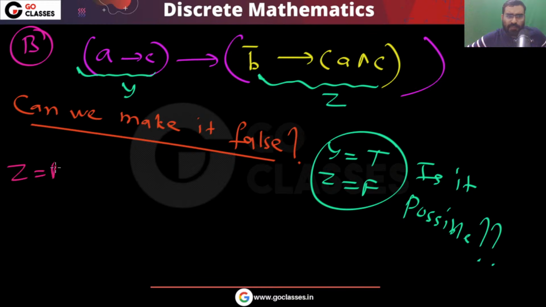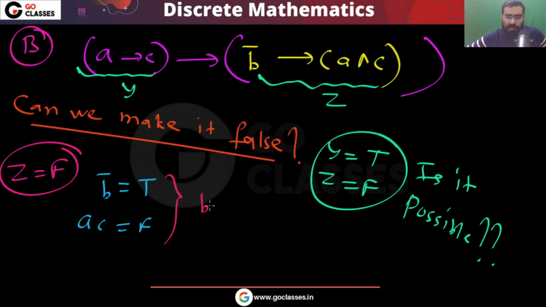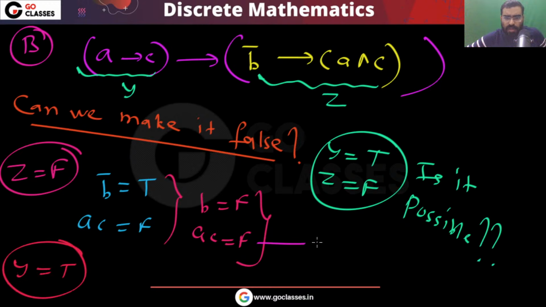See, if you want to make Z false, then what will you have to do? Definitely you have to make this true and this false. So it means that B will be false and A and C will be false. Now, can I make Y true? Yes, of course I can. I can take, for example, A equal to false, C equal to true. So Y true is possible.